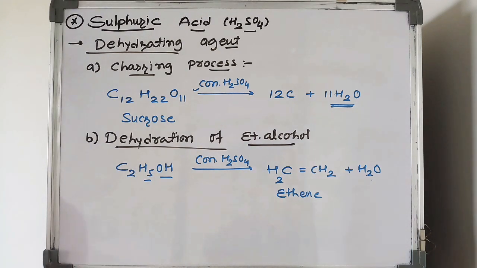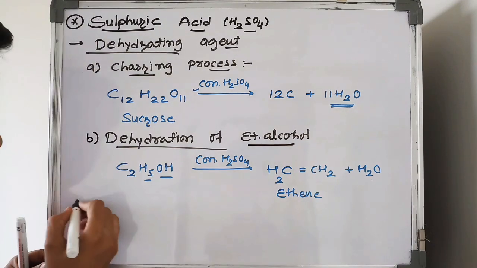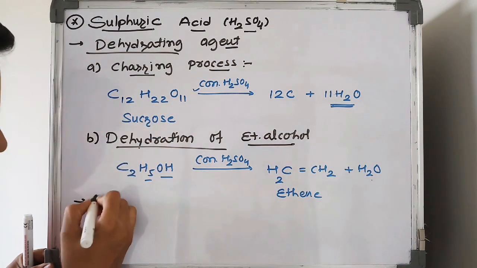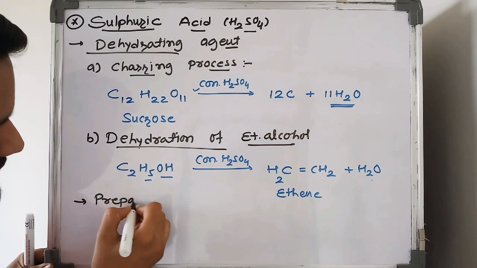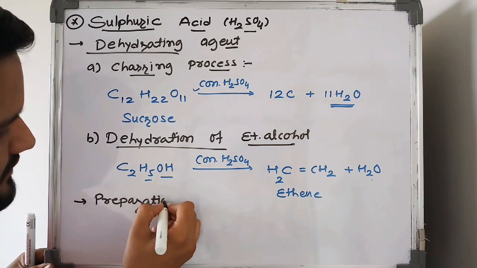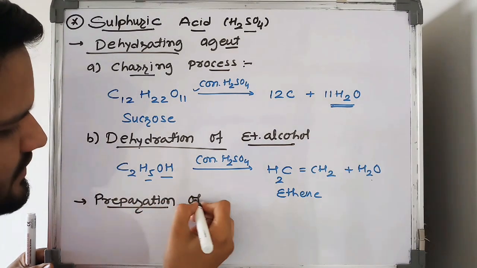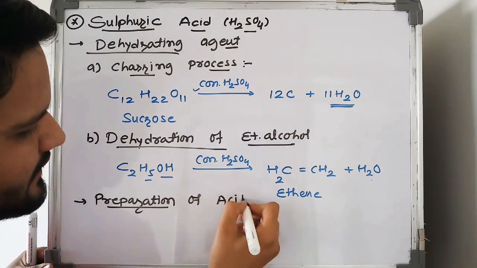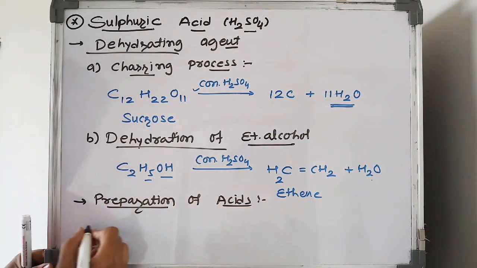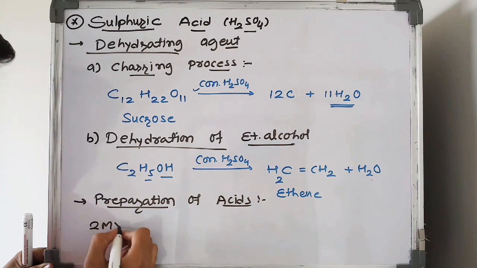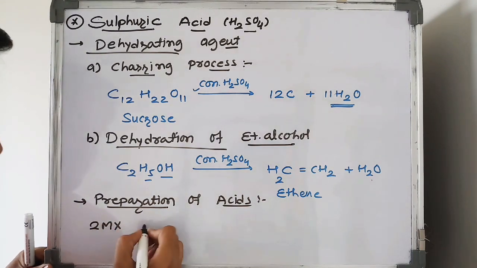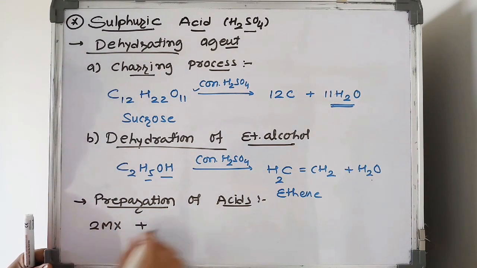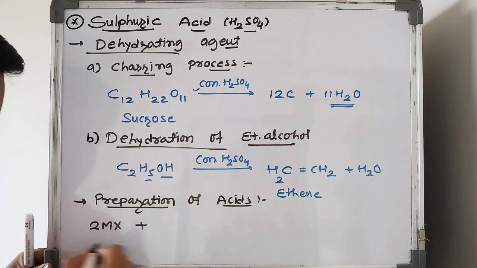Now the next point is that H2SO4 is also useful for the preparation of acids. How? So this type of halide, meaning metal halide.